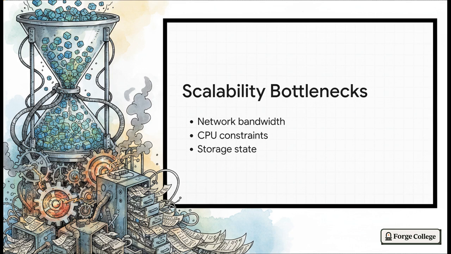We're talking about network bandwidth bottlenecking from the sheer volume of message exchanges. We're talking about CPU limits as every node runs exhaustive cryptographic verifications. And of course, storage limits because every node must maintain the entire globally replicated state. You literally cannot just add an infinite number of computers and expect infinite speed. At a certain point, the CPUs start sweating.